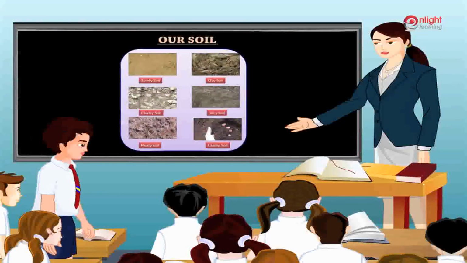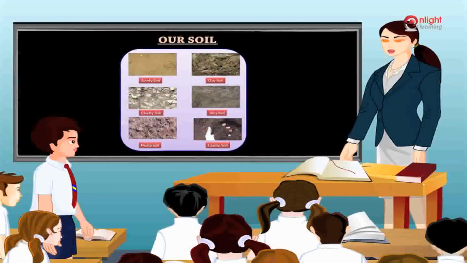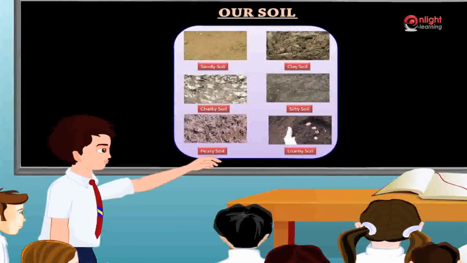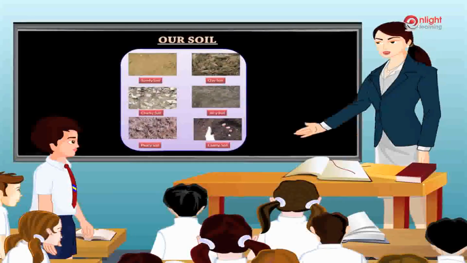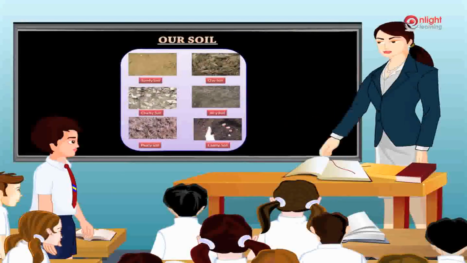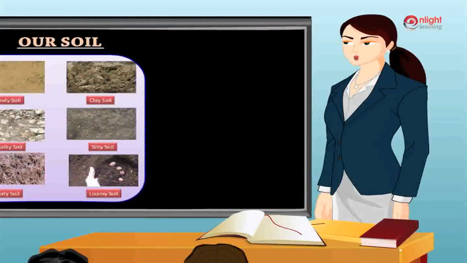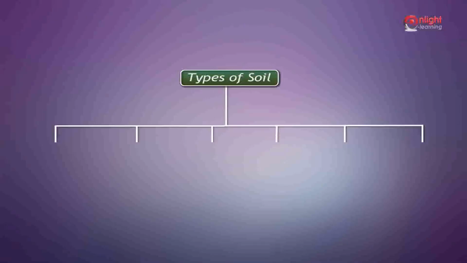Observe this picture and tell me, what do you notice? Ma'am, in the picture, the soil is of different color and texture. Does that mean that there are many types of soil? Yes, David. We are now going to look at the major types of soil found in different parts of India. There are 6 major types of soil.